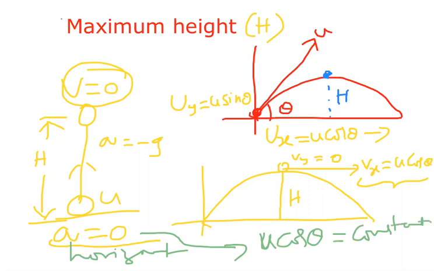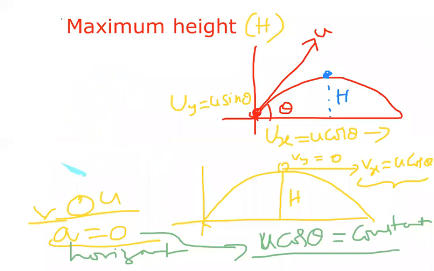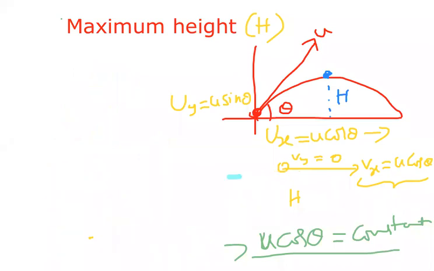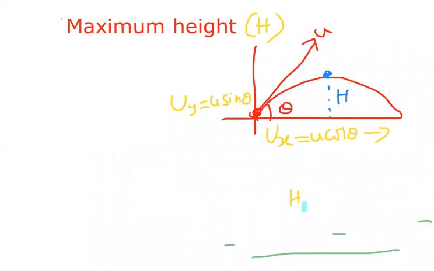Remember, acceleration 0 means velocity is constant. So velocity u cos theta is constant at all the points on the path. This is a very important point, beta. Because we know that acceleration is 0 in horizontal direction, everywhere horizontal velocity will remain constant.